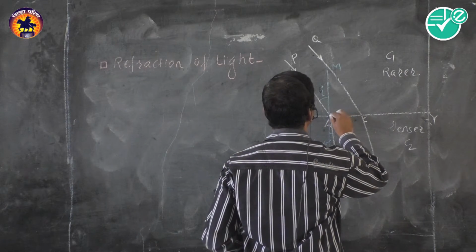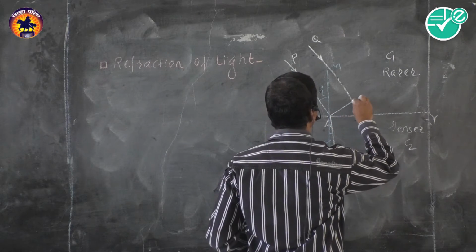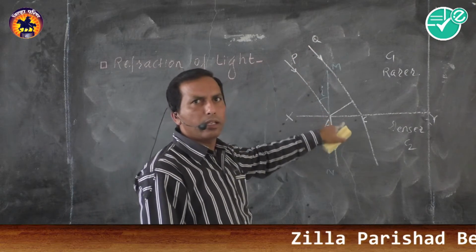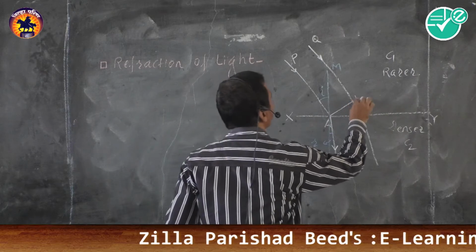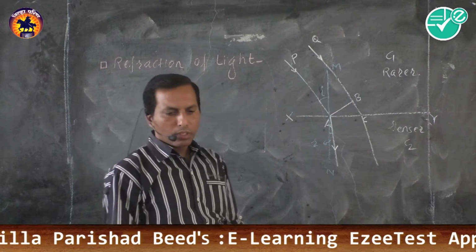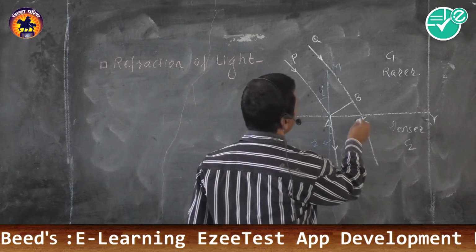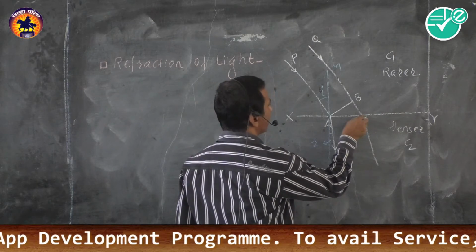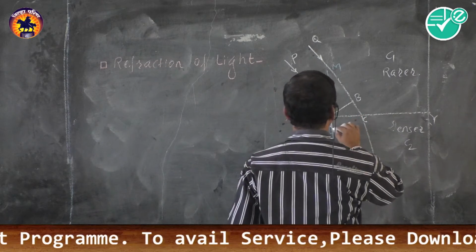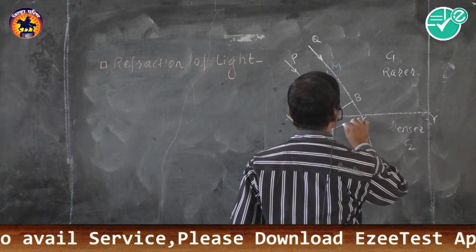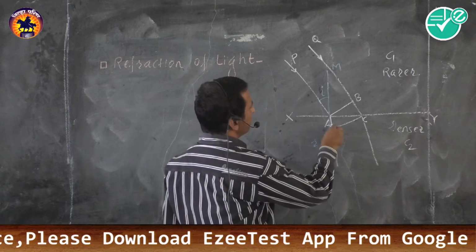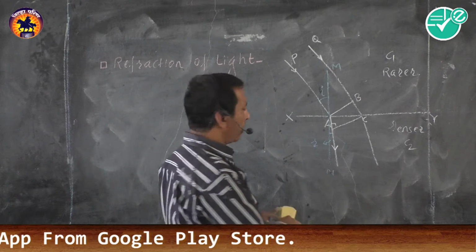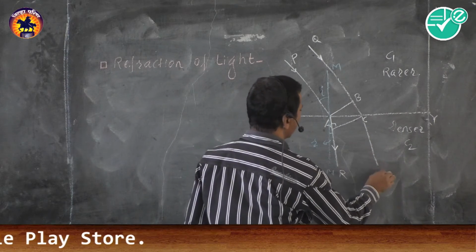Similarly, draw a perpendicular line from point A to incident ray QC at B. Also, draw a line perpendicular to the ray AR.